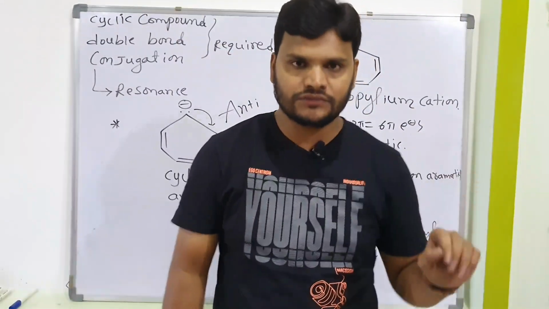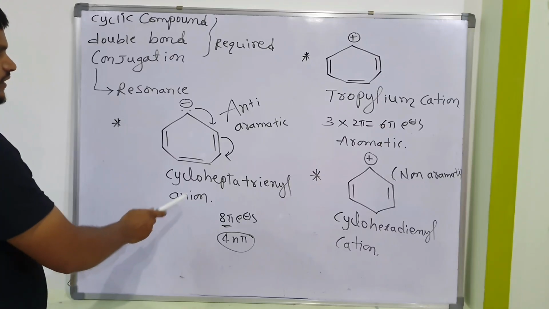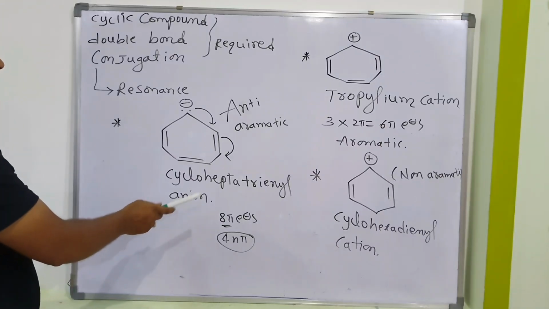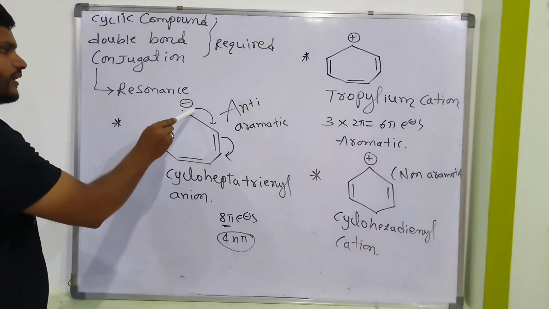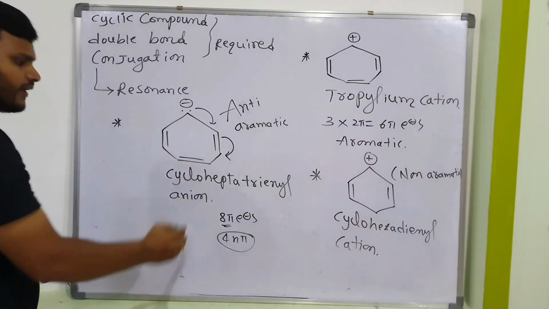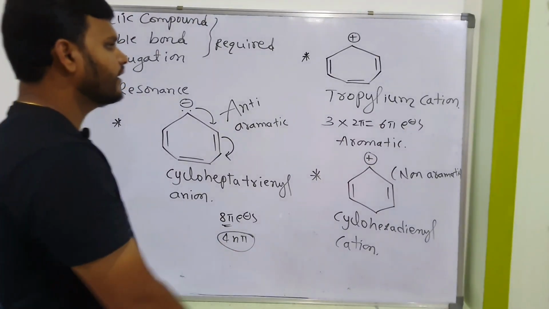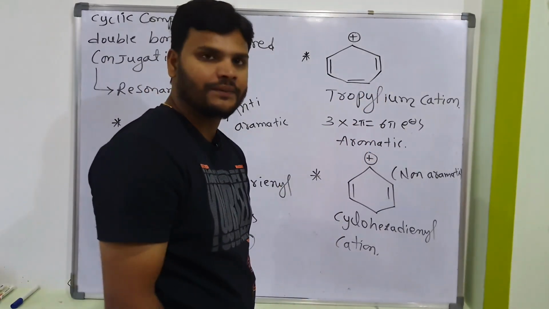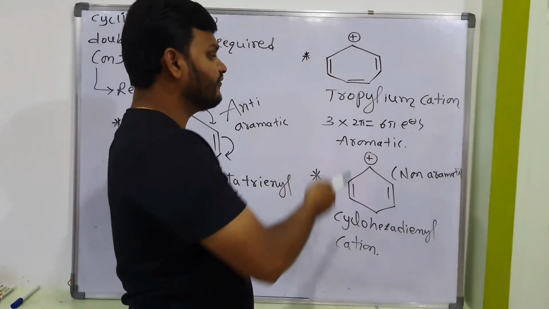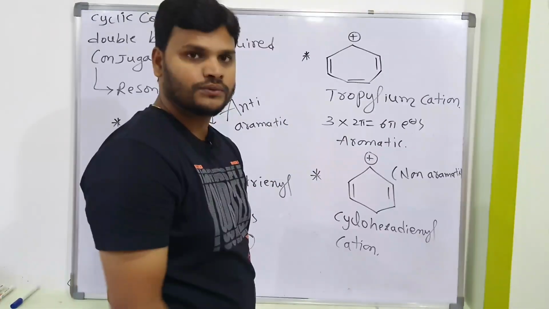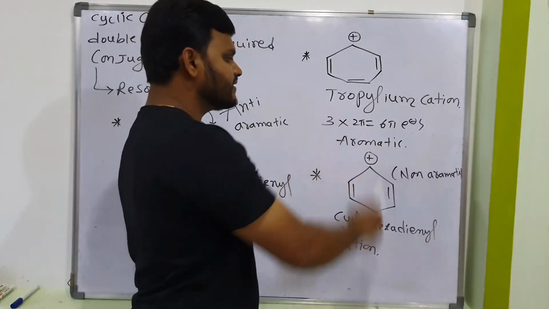Okay, next, these are very important. This is the cycloheptatrienyl anion. So is it aromatic, anti-aromatic or non-aromatic? It is anti-aromatic. Why? Because here you need to consider 2 electrons, then total 8 pi electrons. It does not satisfy Hückel's rule. Next, this is also important. Tropylium cation. So the tropylium cation also satisfies the conditions and follows 4n plus 2 pi electrons. That's the indication that it is aromatic. 6 pi electrons means aromatic.